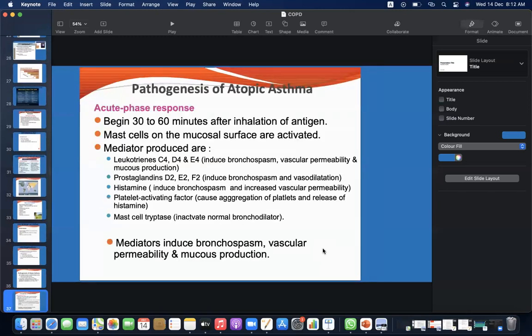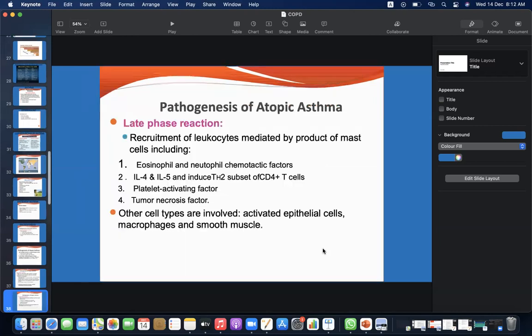Pathogenesis of atopic asthma, acute phase response, being 30 to 60 minutes after inhalation of antigen: mast cells on the mucosal surfaces are activated. Mediators produced are leukotrienes C4, D4, and E4, which induce bronchospasm and vascular permeability, and prostaglandins D2, E2, F2, which induce bronchospasm and vasodilation. Histamine induces bronchospasm and increases vascular permeability. Platelet activating factor causes aggregation of platelets and release of histamine. Mast cell tryptase inactivates normal bronchodilator. Mediators induce bronchospasm, vascular permeability, and mucus production.